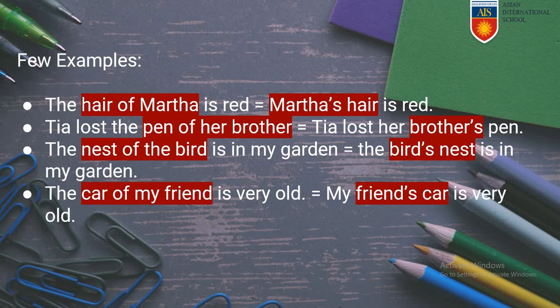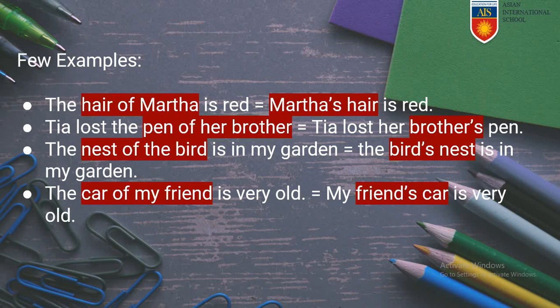The car of my friend. The car belongs to my friend. My friend is owning the car. So when we make it a possessive noun, we add apostrophe and s to the friend who is owning, who is possessing the particular thing. Whoever is possessing the thing gets the apostrophe and s.